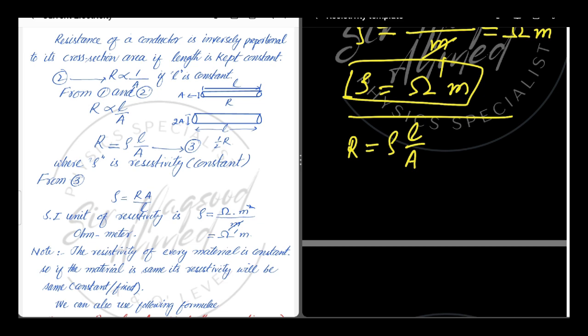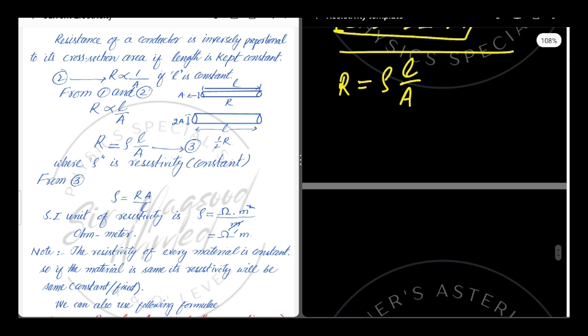But if instead of cross section area of a conductor, radius or diameter is given, as we know that the formula for cross section area is pi r square.